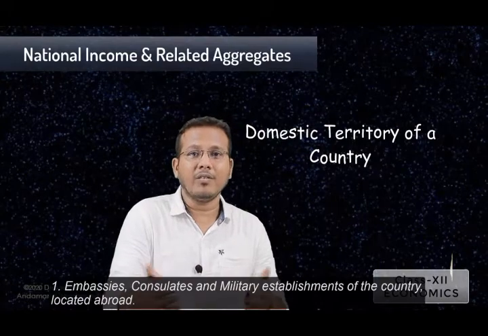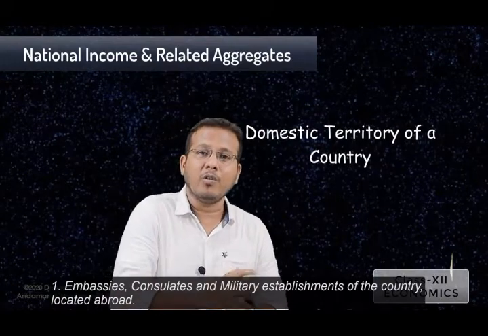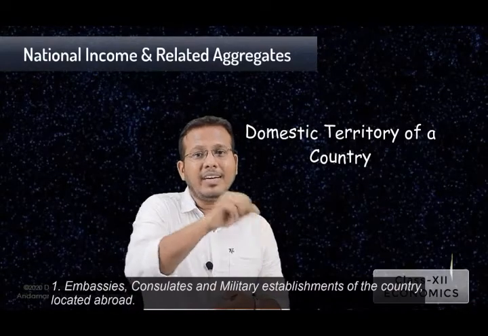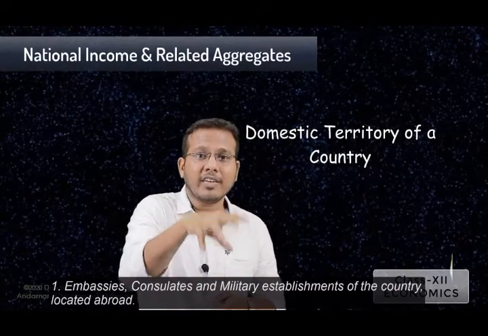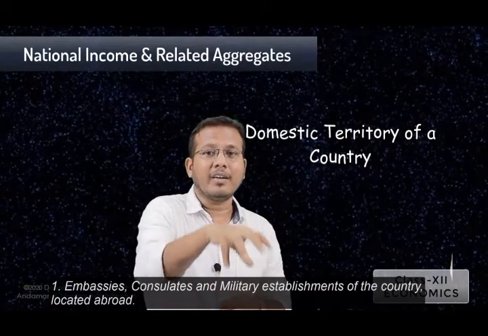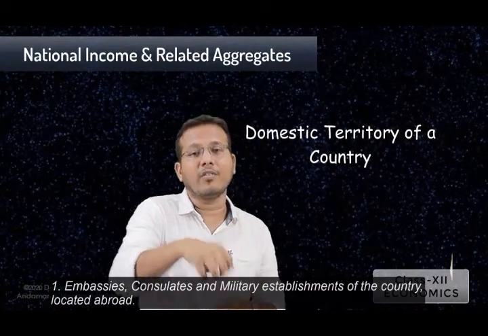Take an example, we have embassies and consulates in mostly all the countries in the world. Those embassy and consulate buildings which are situated in another country will be considered to be the domestic territory of our country.